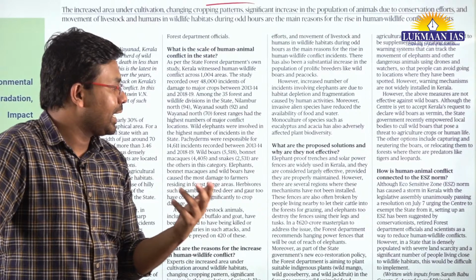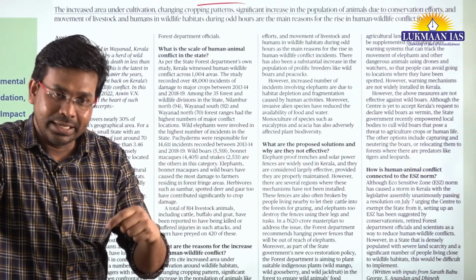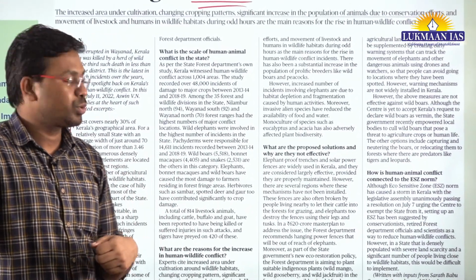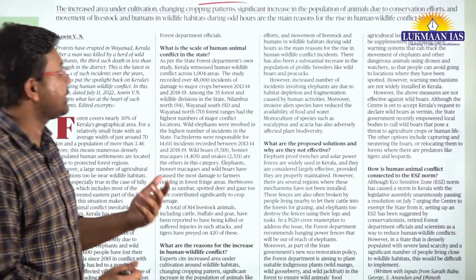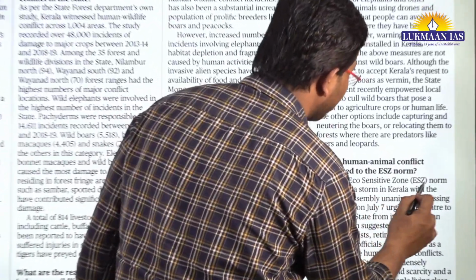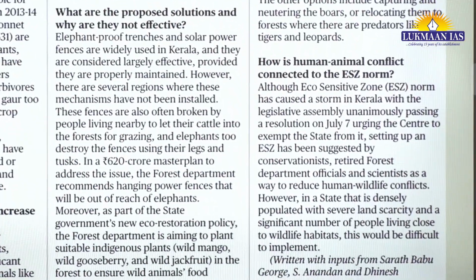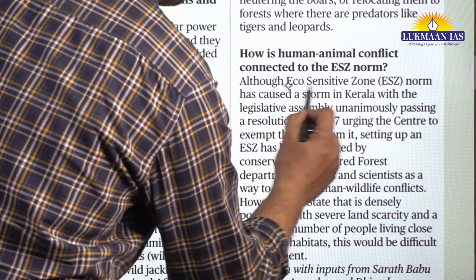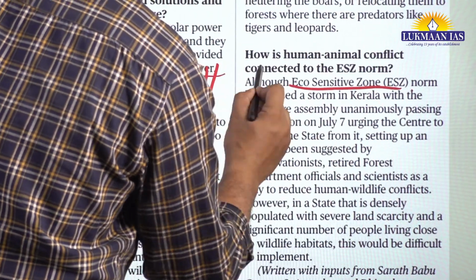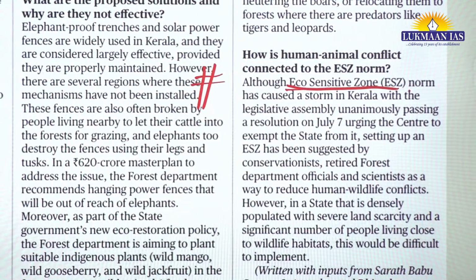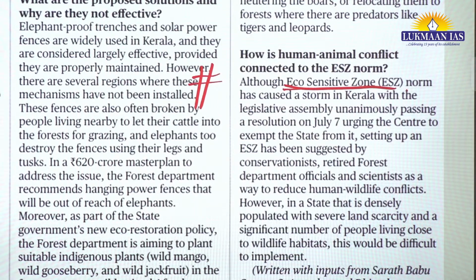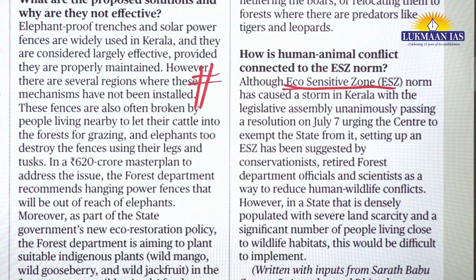Now they are in talks with the central government, so that the central government takes back the eco-sensitive zone norms that were earlier declared under the recommendation of retired bureaucrats of the government of India.